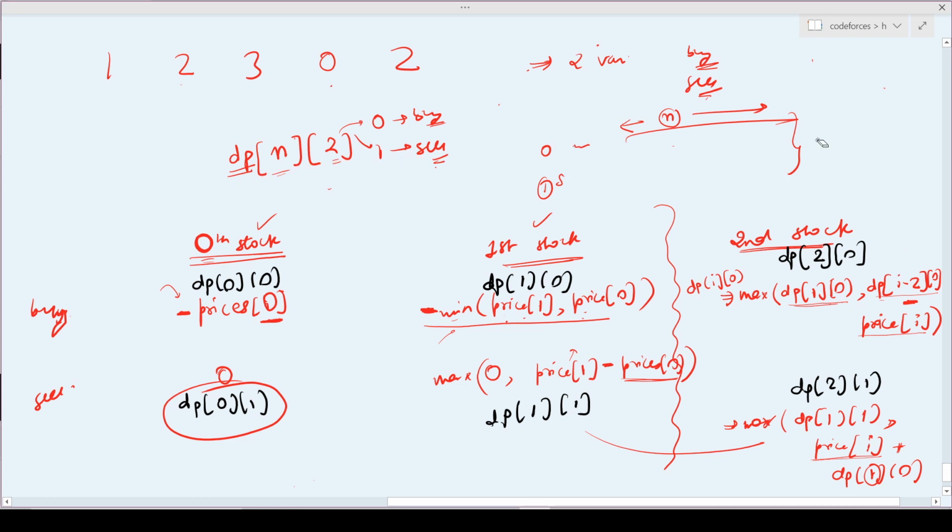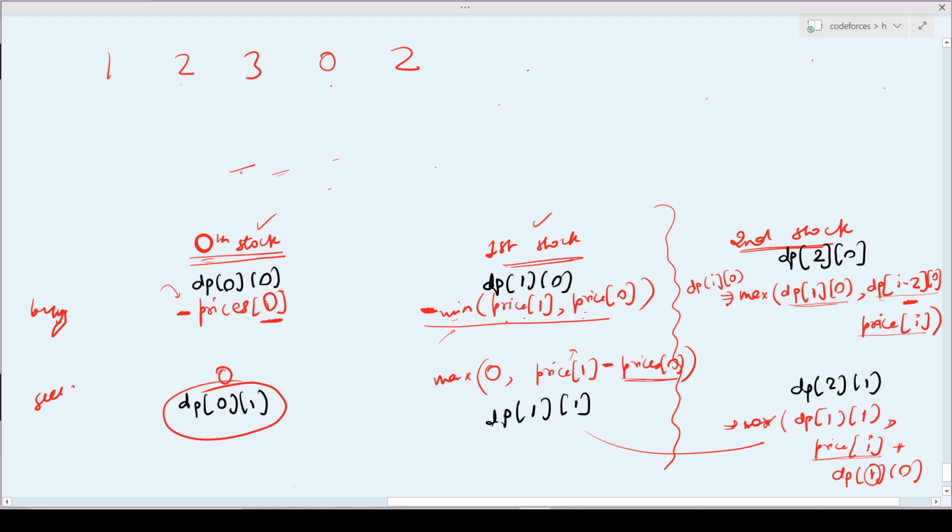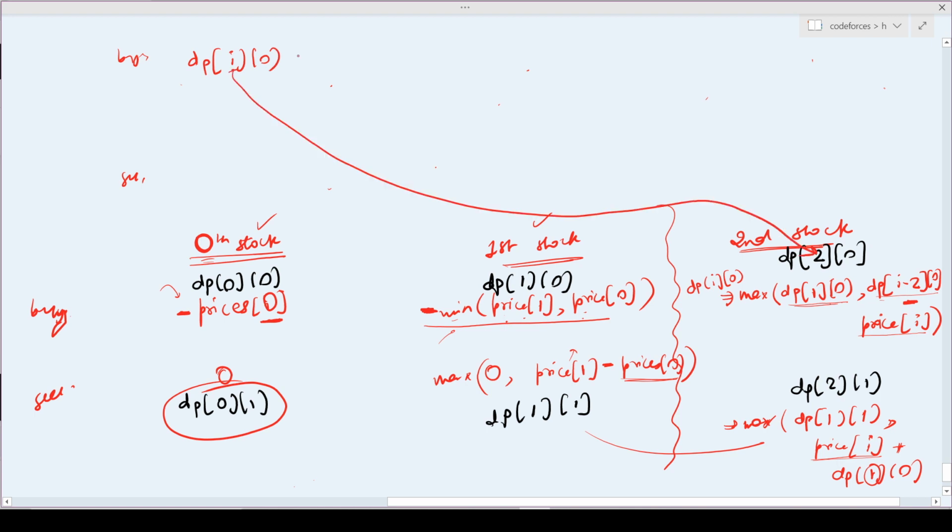I understand that it might be pretty hard for you to understand at first, but if you understand the actual meaning of the DP states, it will really help you grab the solution, right? So the first thing is for buy and the second thing is for sell. My dp of i comma 0, where i represents this dp of 2, is the maximum, because I always want maximum profit.